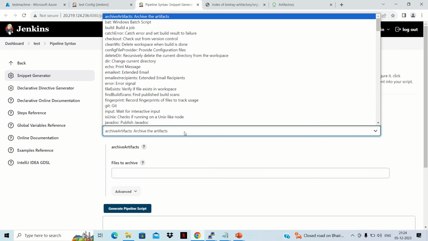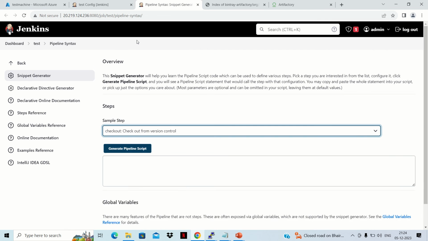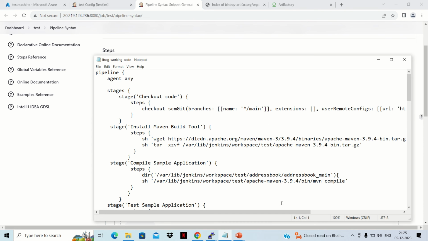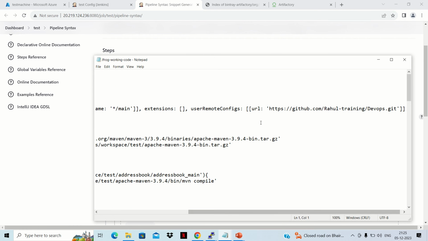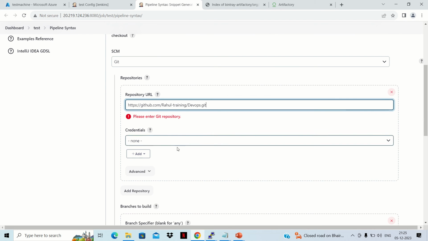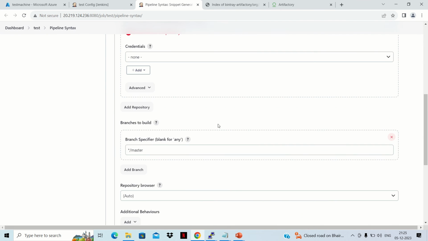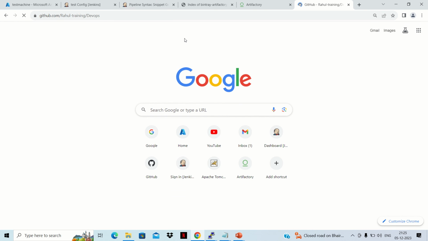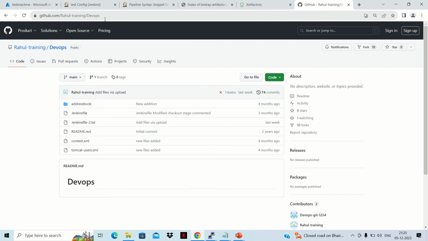Firstly, we need to go for checkout version control. It's Git based. We need to just provide the URL. So our URL is going to be this particular repository URL. This we are going to use for our example, and here it's a public repository, no need to provide credentials. And let's open this repository and check which branch we are going to create code.